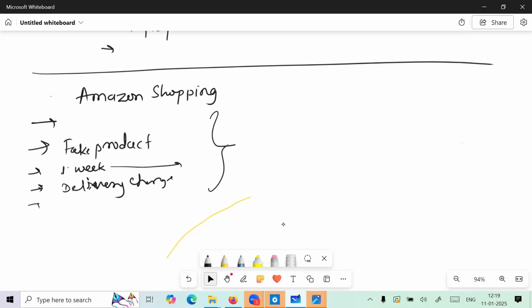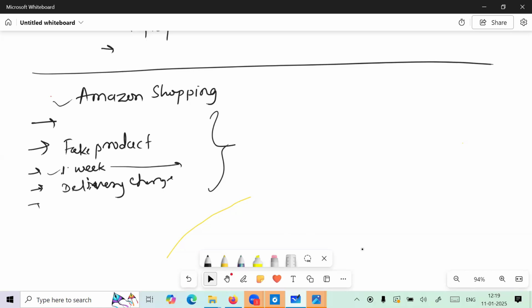And on the right day, the product has not been delivered, then it will create a big problem, right? So why would people move towards Amazon shopping if they get a fake product, it is not delivered on time, and they are charged delivery fees? Instead they'll go to the market and purchase whatever they want.